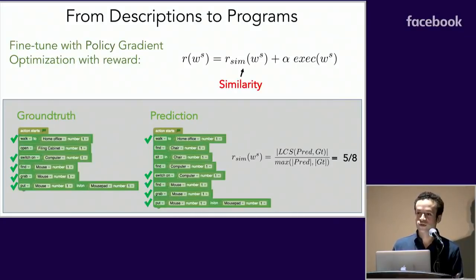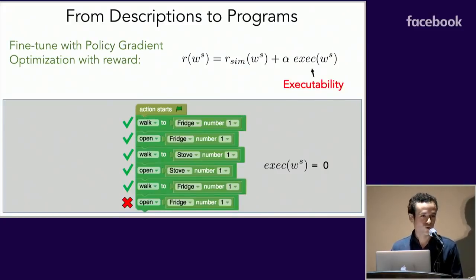First, we want our programs to be as similar as possible to the ground truth. To do that, we measure the longest common subsequence between the predicted program and the ground truth and normalize it. The idea is that we don't want to penalize the model if it predicts an extra instruction but the rest of the program is okay. Of course, we also want our programs to be executable in the environment. So we design a binary reward that tells whether our predicted program can be executed or not. Notice in this example that the program could not be executed because a fridge cannot be opened when it's already open.